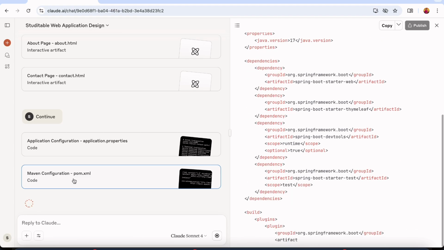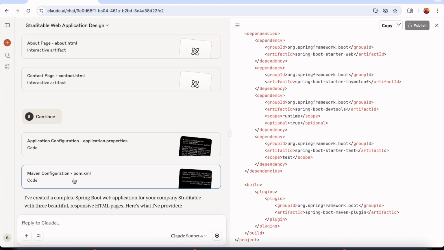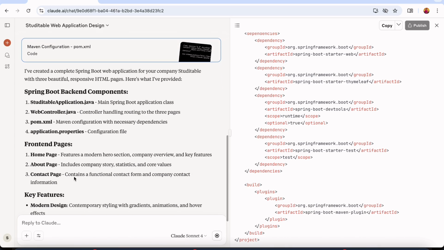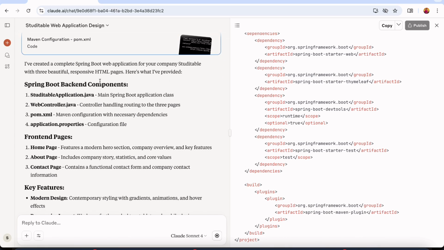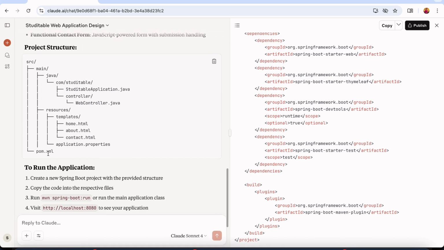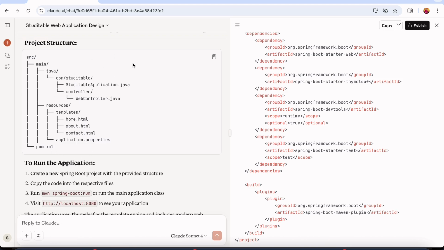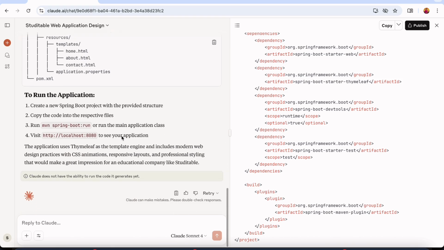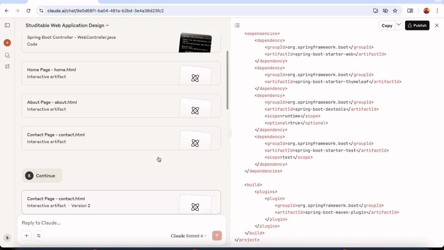And this is a good thing about Claude, that it gives us everything. After creating, it will tell me what it has provided, and all the other things, also the project structure: how you will create the project, what the project structure should be, how you can run that, and how you can see. So we'll check what it has generated.